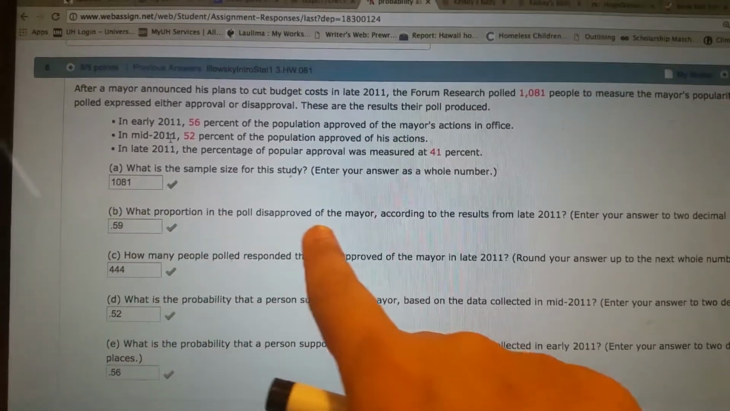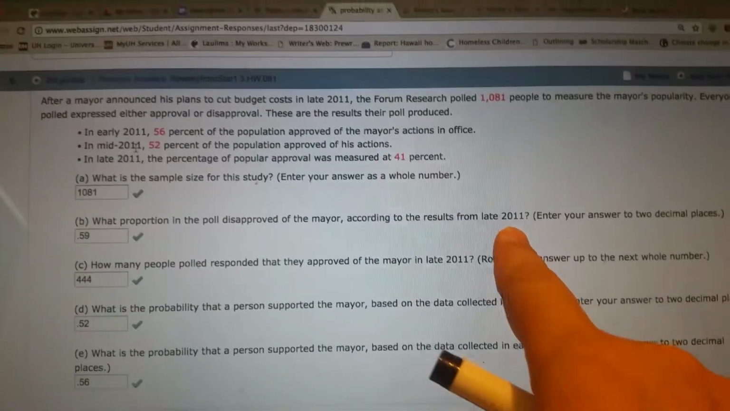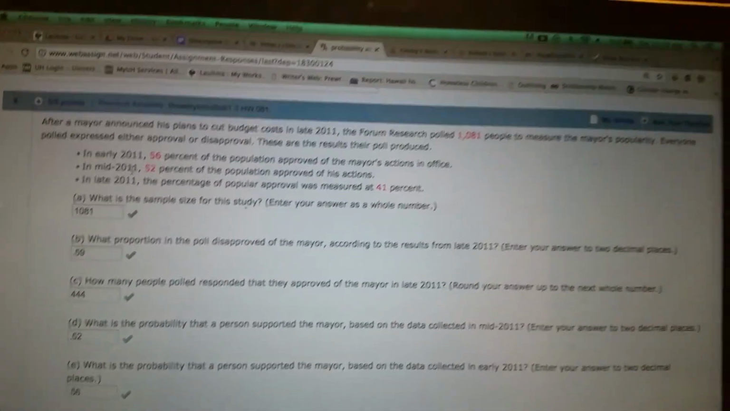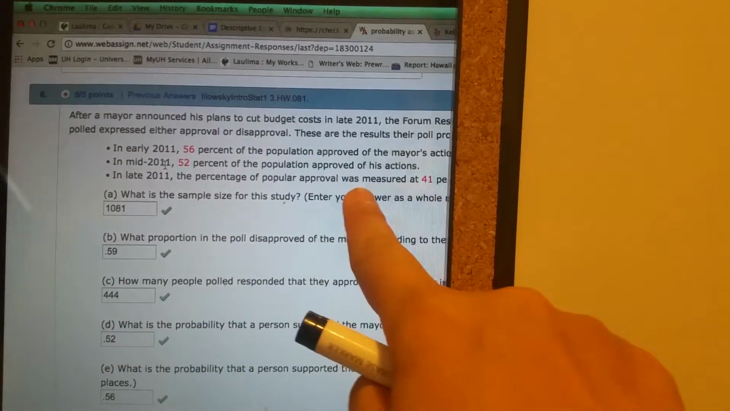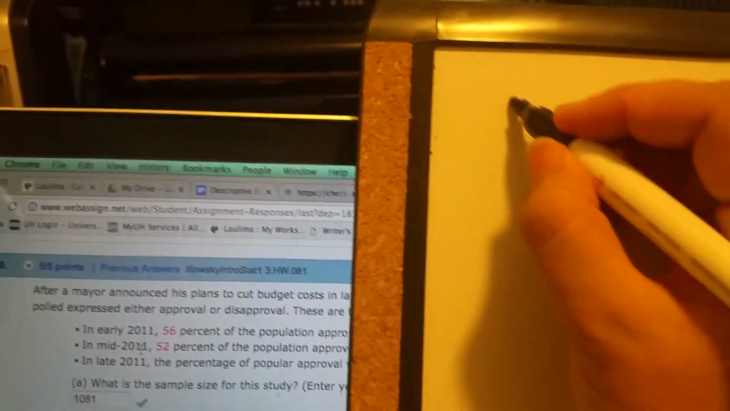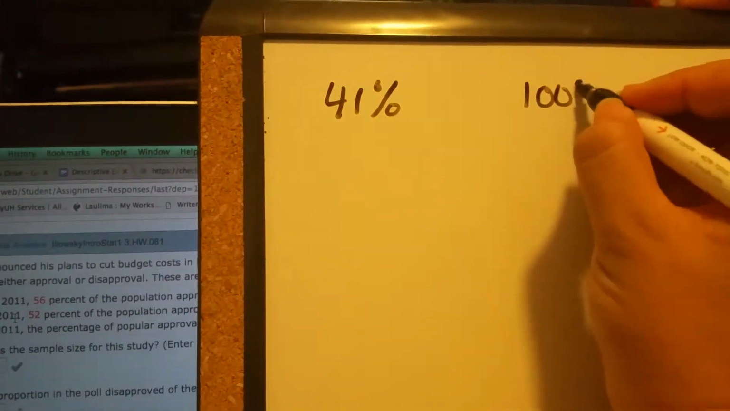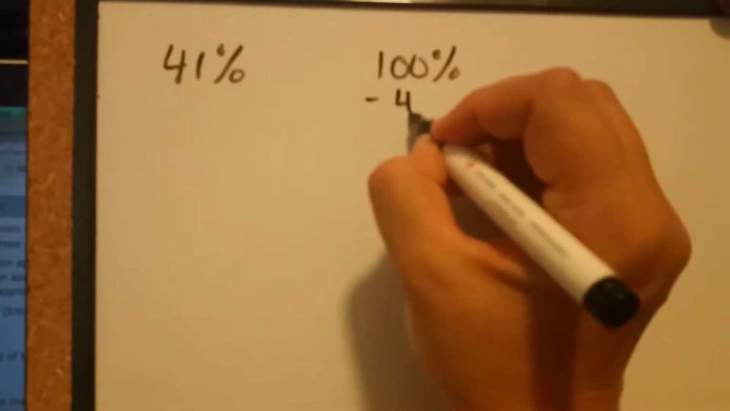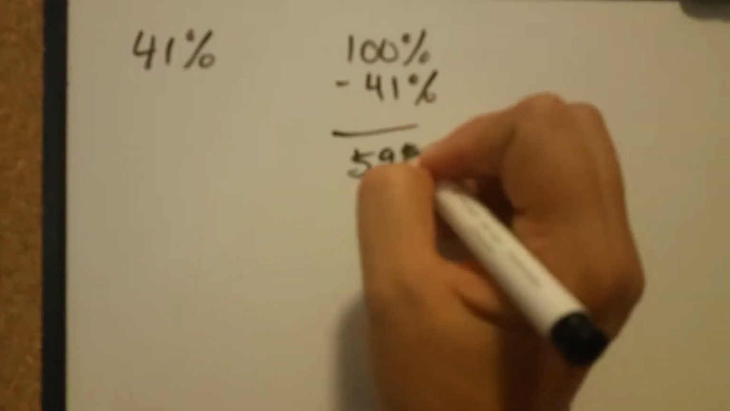Part B: what proportion of the poll disapproved of the mayor according to the results from late 2011? Well, how many of them didn't approve? You have to look at how many approved in late 2011. The percentage who approved was 41%. If we're going off of 100%, how many disapprove? If you subtract, we know it's 59%.